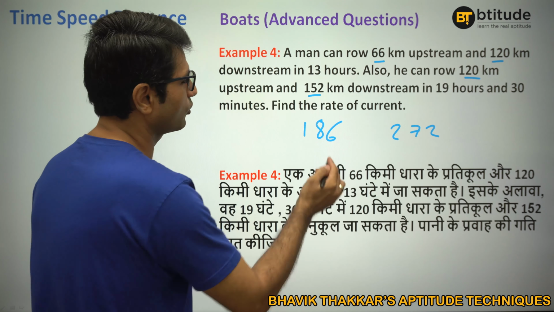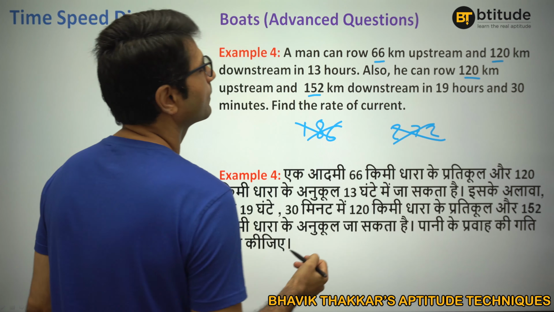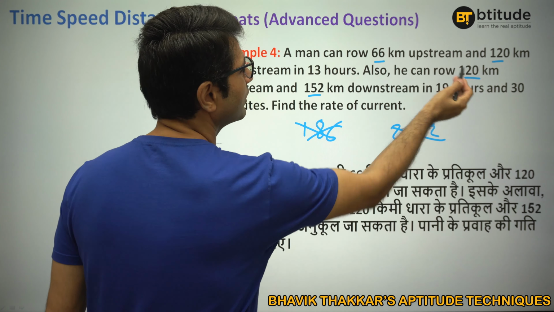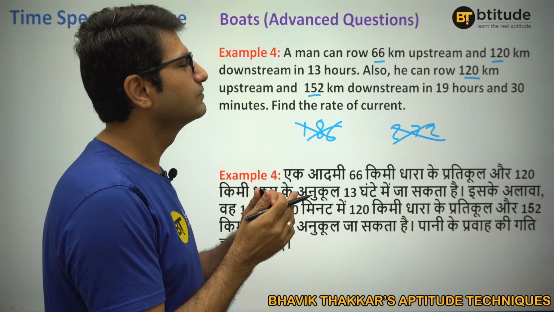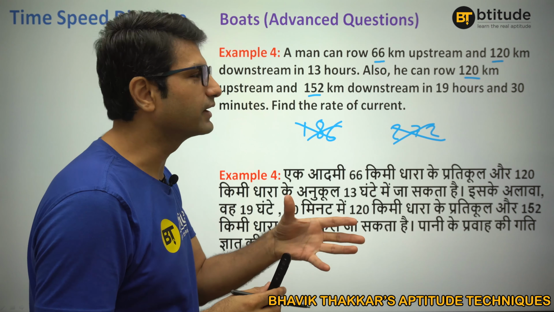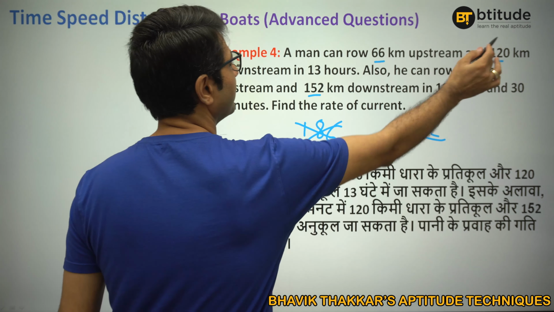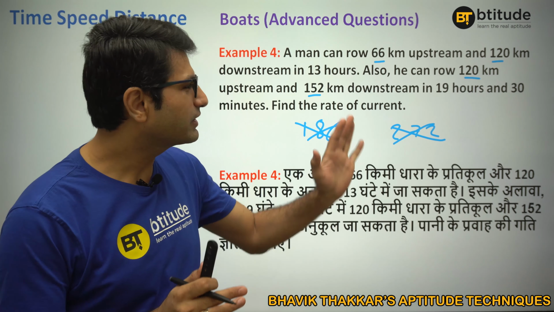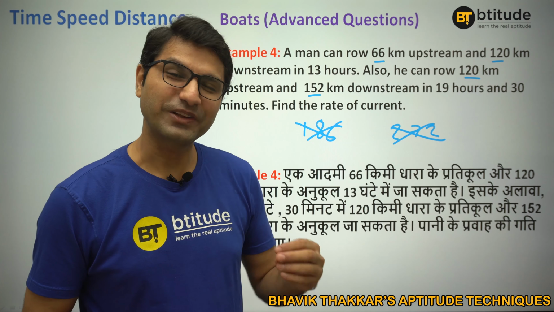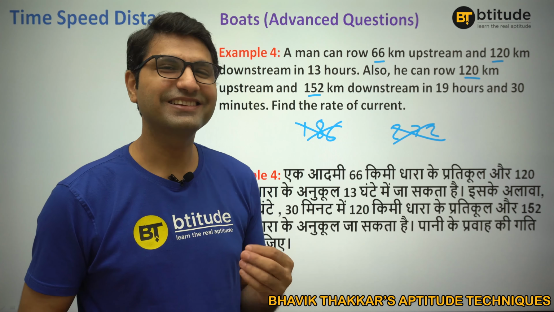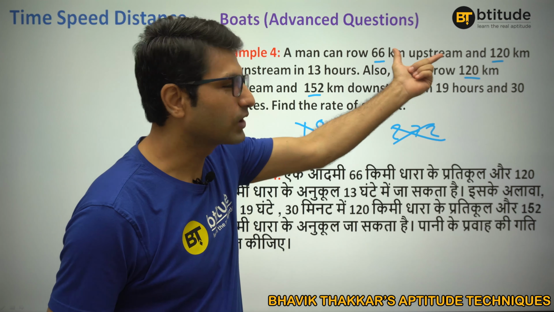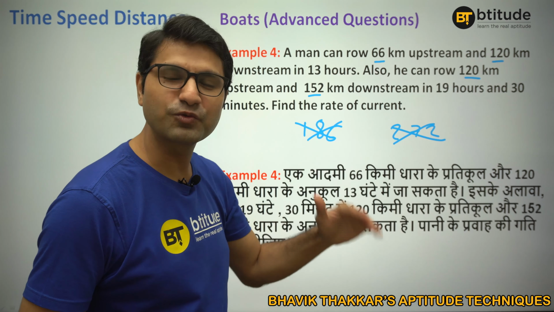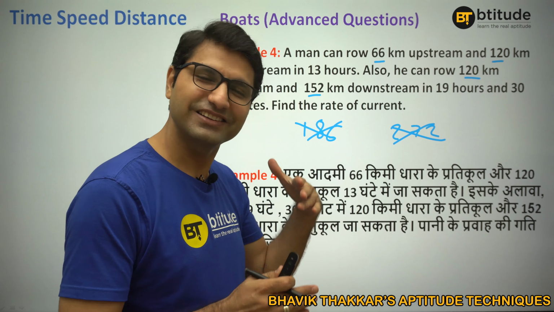It is difficult to make that distance equal, as you can see from that. So I would say, okay, drop that idea. What else we can do? Can we make 66 and 120 same equal? We can, but it would be a bit calculative. What about this one? 120 and 152. Again, we can. It's not that easy, right? So that is the thing. We have to make something equal. Like in the first two cases, we made total distance same, which was not comfortable in third one, and neither it is comfortable in this one.